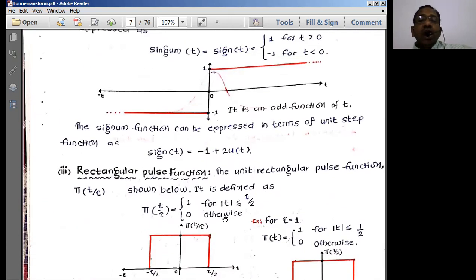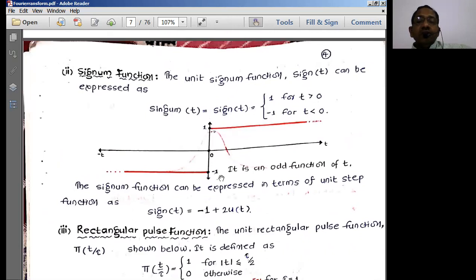It is also an even function. If you see the signum function, it is an odd function, because it does not have a mirror image. That means if you draw a line at zero, after the zero line the signal goes like this. Before t is equal to 0, the signal should be like this. If the signal is extended like this, it is going to have a mirror image.